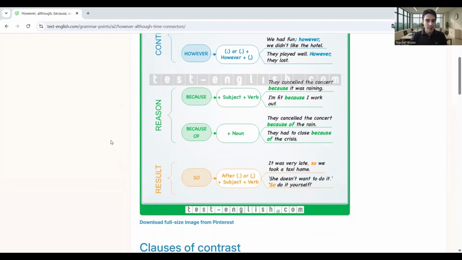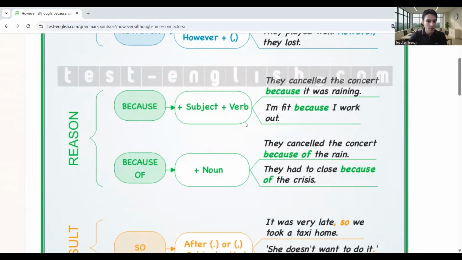The next group we're going to take a look at is reason, explanation. They canceled the concert because it was raining. I'm fit because I work out. In this pattern, it's important to analyze verbs. For example, because I work out: subject and verb. Because it was raining: subject, it, and the verb, raining.